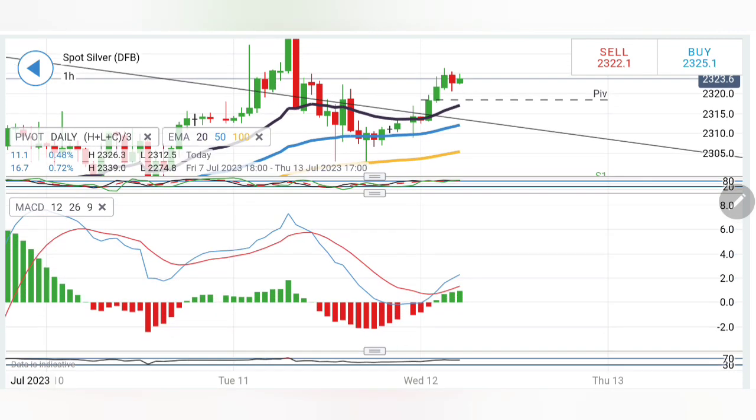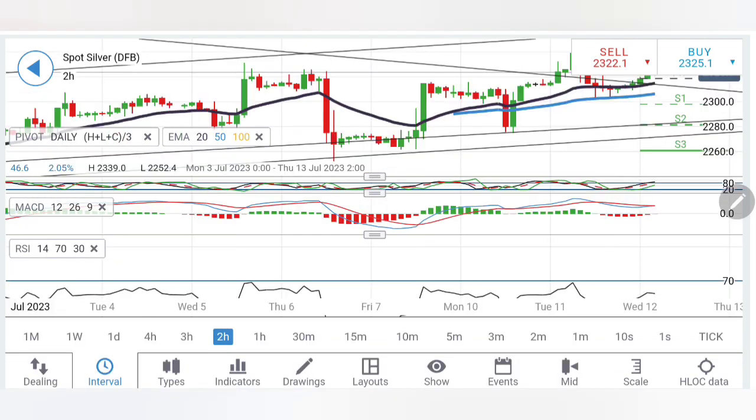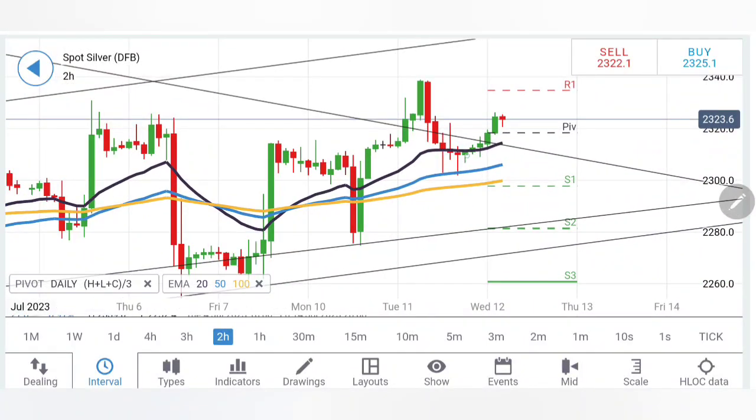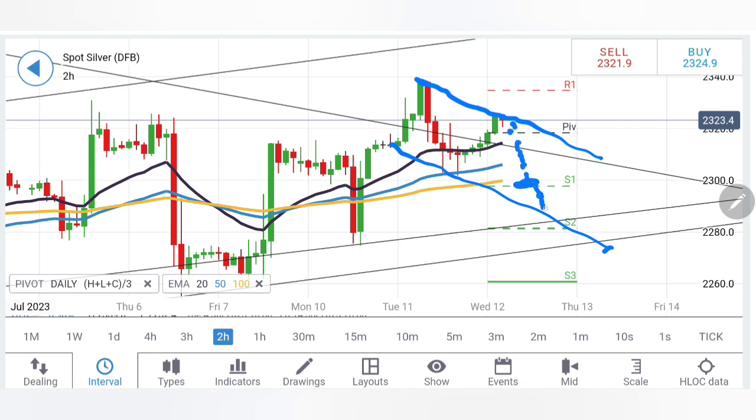Stochastic overbought, MACD bullish, RSI flat, and on the 2-hour charts it has formed a reversal sign here. Since then a megaphone pattern is trying to stabilize here. I will watch out for how it behaves. Now see, there is another probability visible. Lower highs are seen. I will wait for how it behaves at around $23 levels, and if it drops from there, the next support is at 2280. Till 2280 silver has greater supports, and it can even recover completely from 2280 levels.